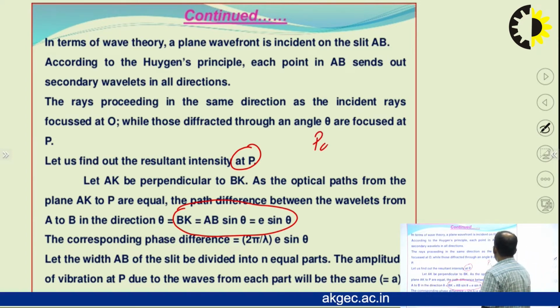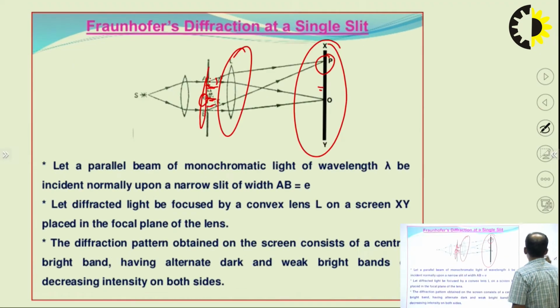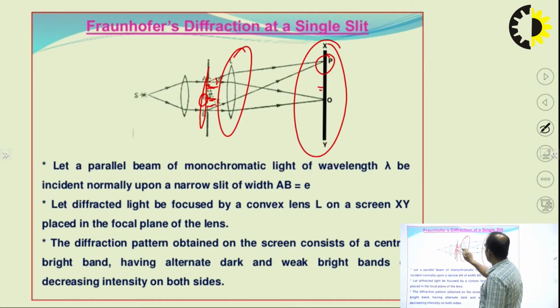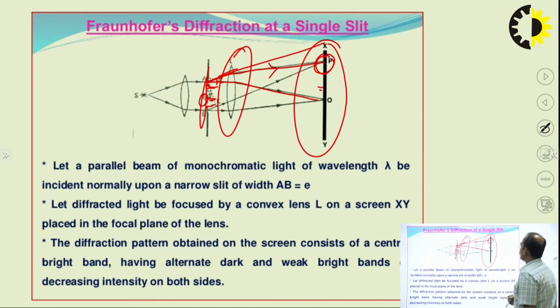So, for finding the path difference, we will see from this figure the distance travelled by this wave and the distance travelled by this wave. Or if I am considering this wave, then we can consider this wave at this point P. The same wave propagating in this direction and the same wave is coming to this point P from this direction. So, what will be the path difference between these two waves?